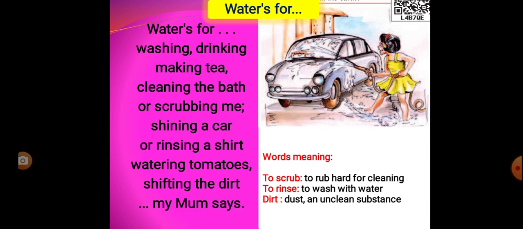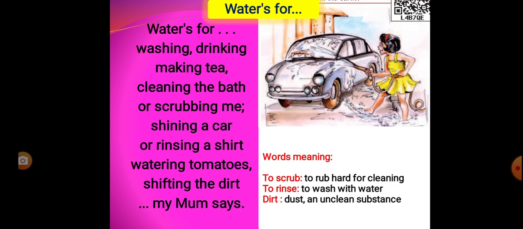Next, water is for what? Rinsing a shirt. What is rinse? The meaning of rinse is to wash with water. That means water is also for cleaning or washing the shirt. Next, watering tomatoes. That means to pour water on the tomatoes, because in our house we have many kinds of trees and we also cultivate vegetables, so we water the vegetables.